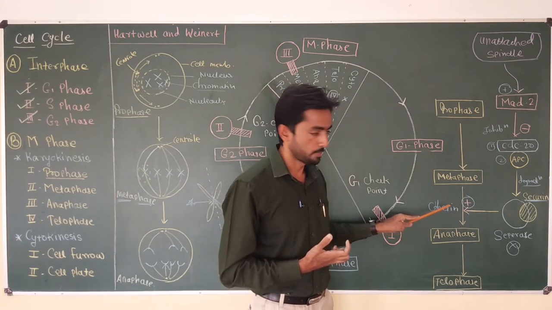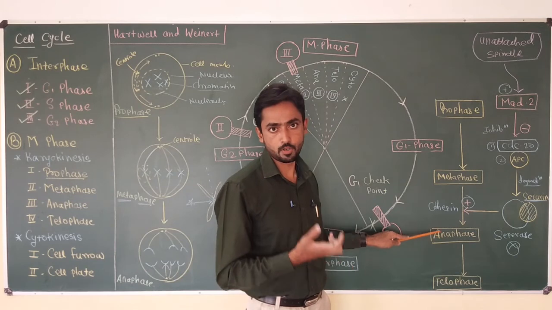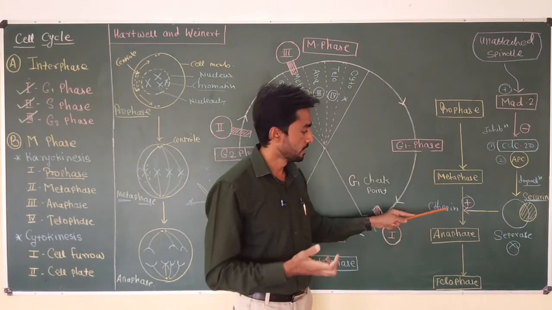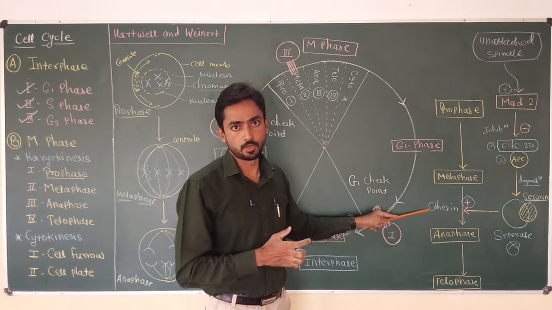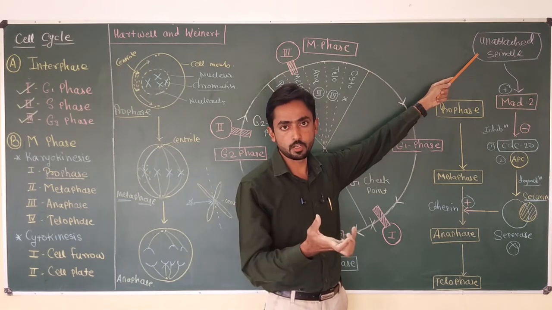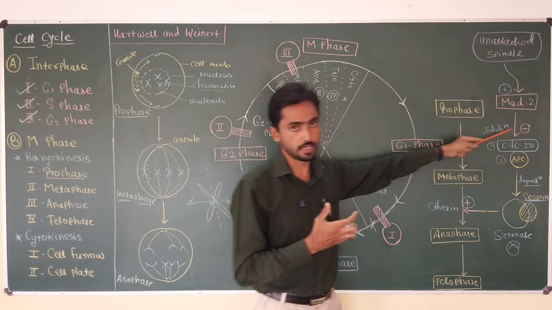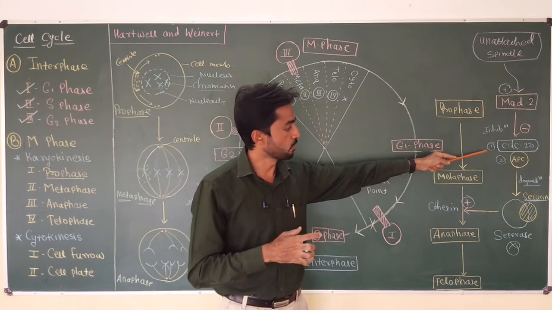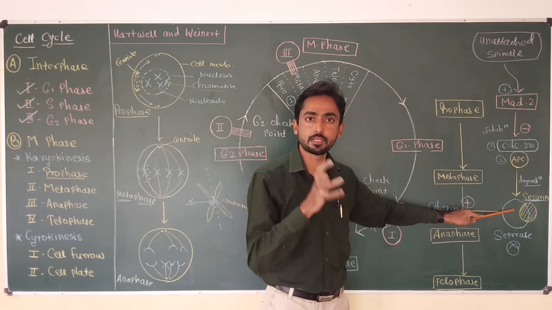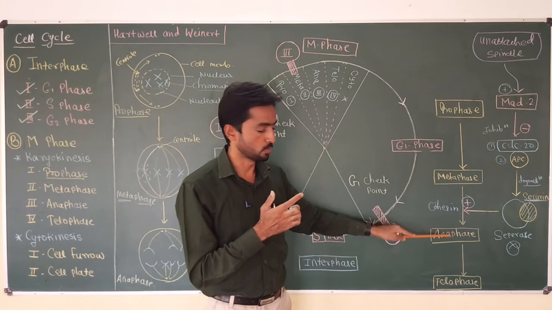Due to the presence of cohesin, the cell cannot enter from metaphase to anaphase, because we know that for transition of the cell from metaphase to anaphase, degradation of cohesin is very important. So as long as there is an unattached spindle or faulty spindle arrangement, MAD protein keeps CDC20 APC inactive, which keeps securin on the separase, and this keeps separase inactive, due to which the cell cannot enter from metaphase to anaphase.